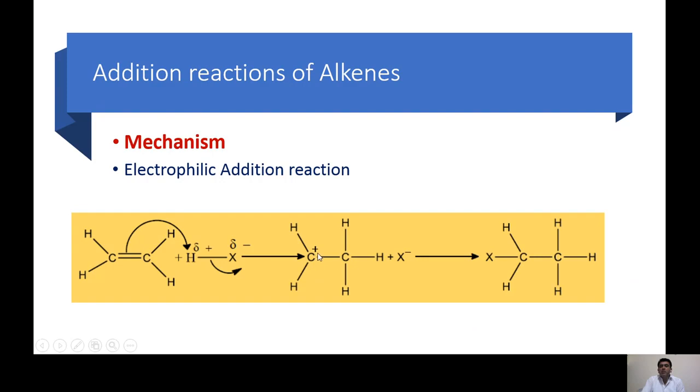This carbon which has the positive charge is called a carbocation. So this electrophilic addition is not a single step, it's a two-step process. First the electrophile adds, and the second carbon gets the positive charge, and then this negative halide ion attacks this carbon, and we get the product. So this is the electrophilic addition of the halogen acid to the alkene.